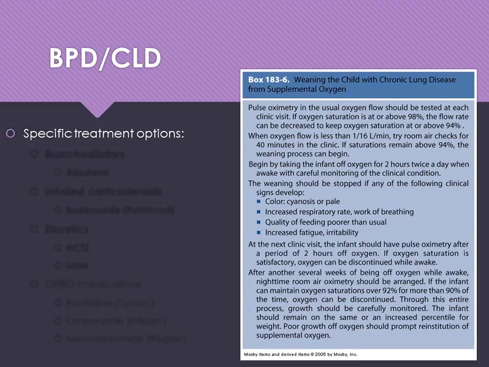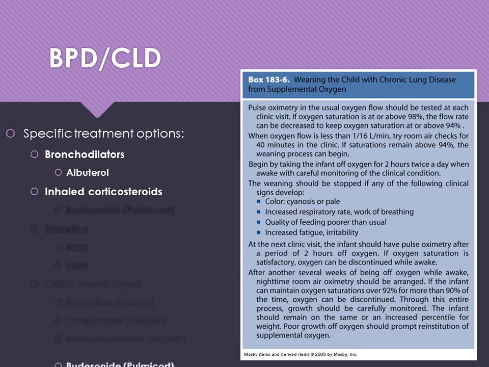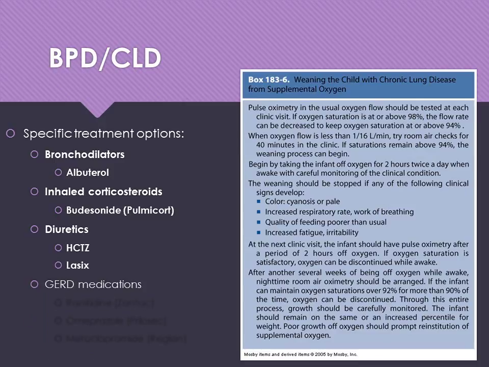Specific treatment options for BPD include bronchodilators like albuterol. We may use inhaled corticosteroids to help decrease the inflammation. Diuretics, right, especially if we're worried about pulmonary hypertension or the stress on the heart. And then reflux medications. We want to try to prevent reflux at all costs. So things like ranitidine, omeprazole, metoclopramide.